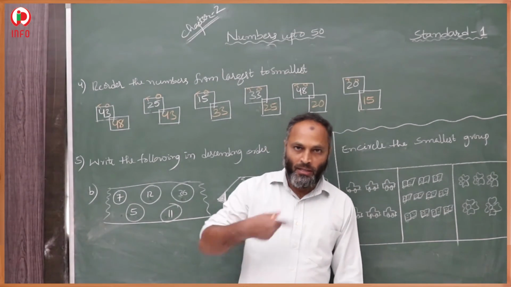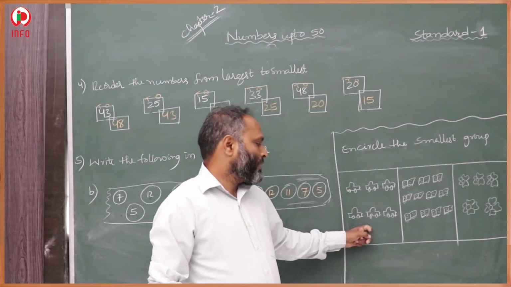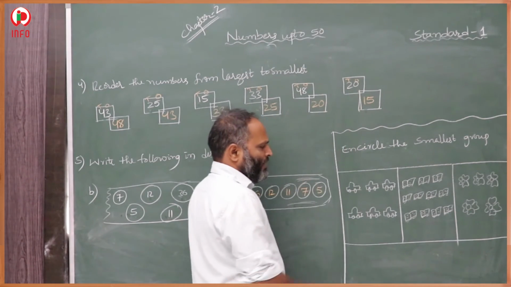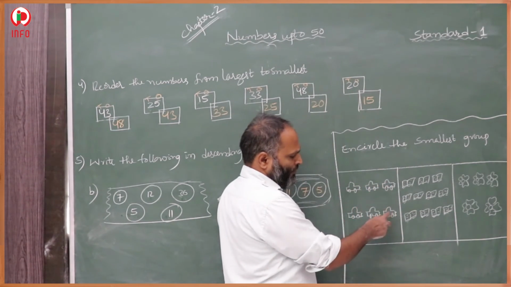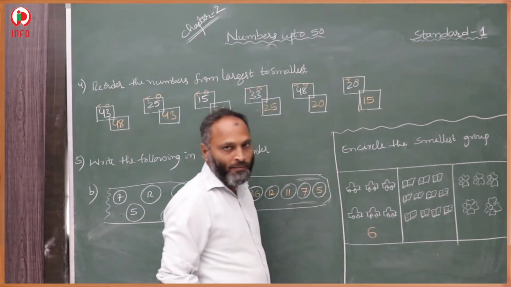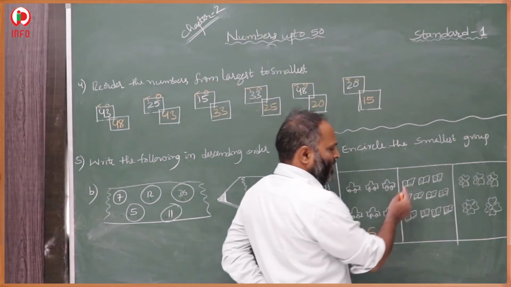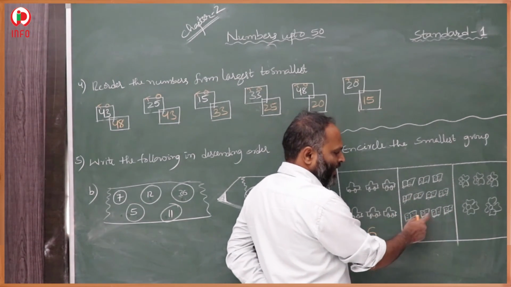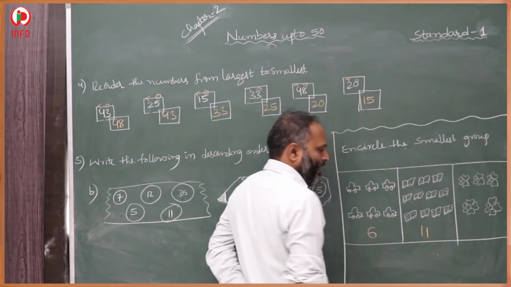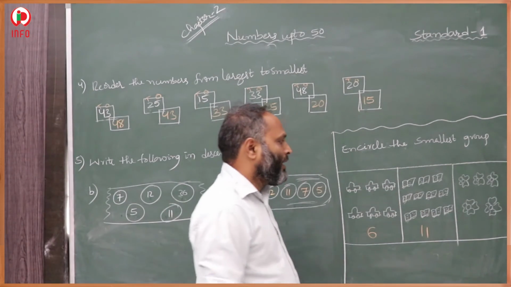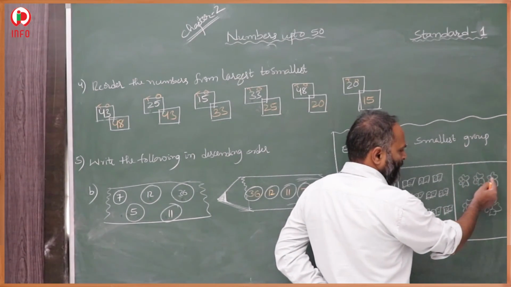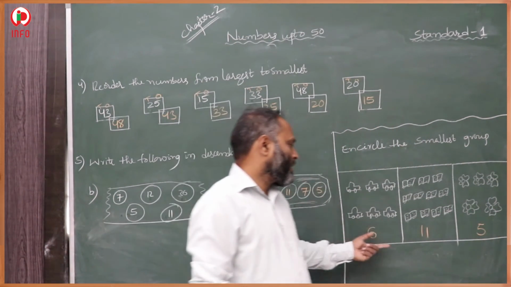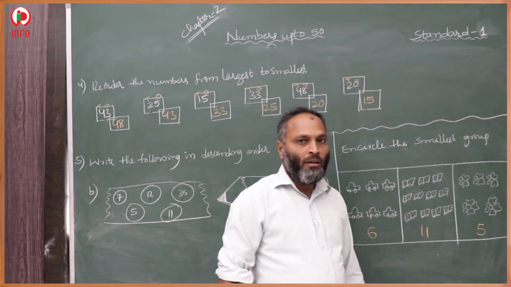In the next question, encircle the smallest group. We have to circle the smallest group. Here the first picture, second group of pictures, and third group of pictures are given. Number of cards: 1, 2, 3, 4, 5, 6. 6 cards are given here. Then how many textbooks are given here? 1, 2, 3, 4, 5, 6, 7, 8, 9, 10, 11. 11 textbooks were given. Then how many flowers here? 1, 2, 3, 4, 5. 5 flowers.